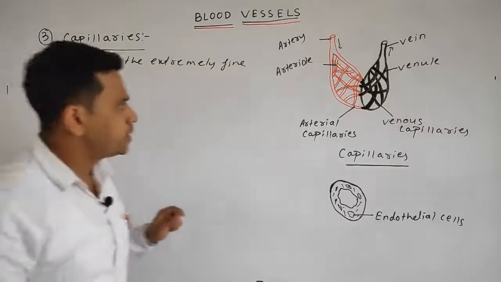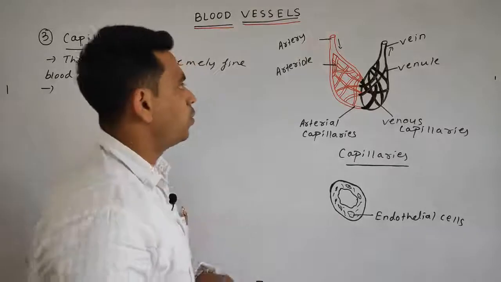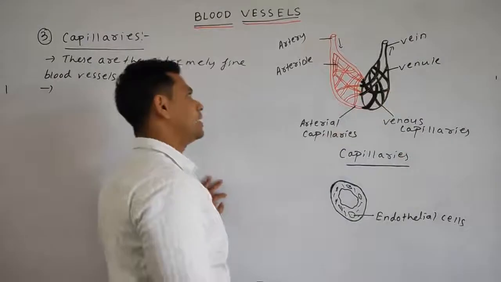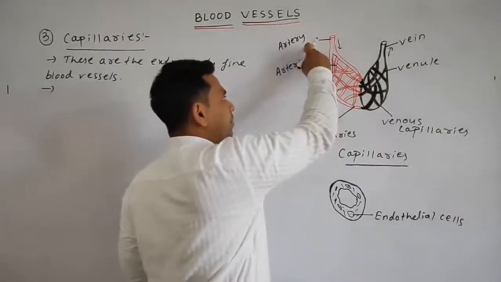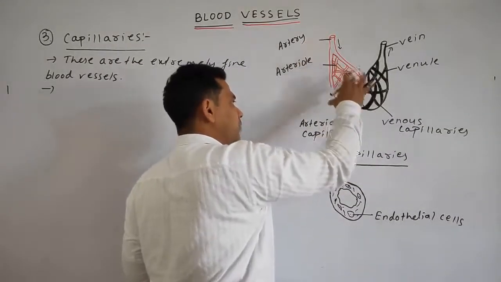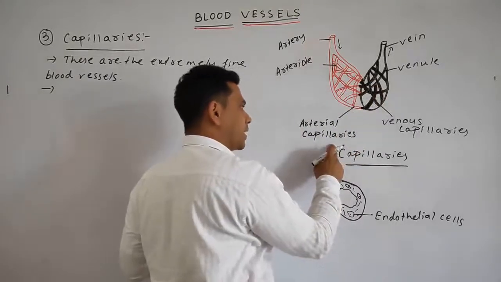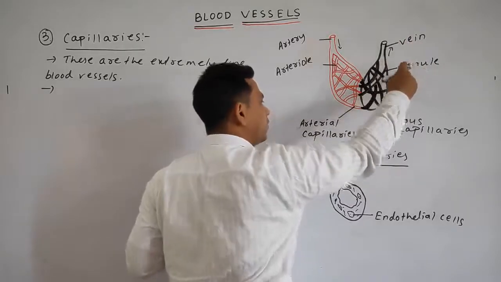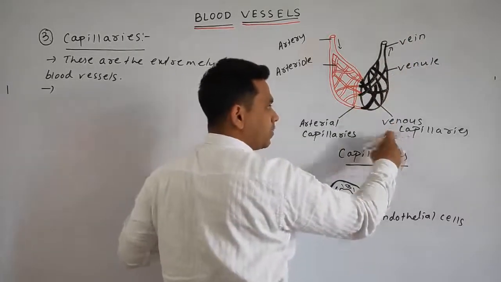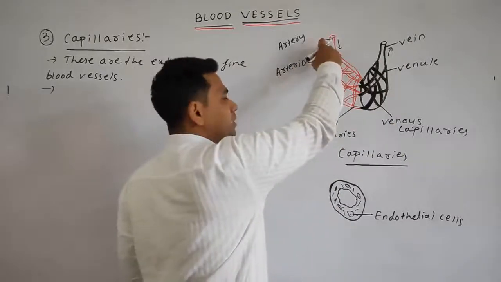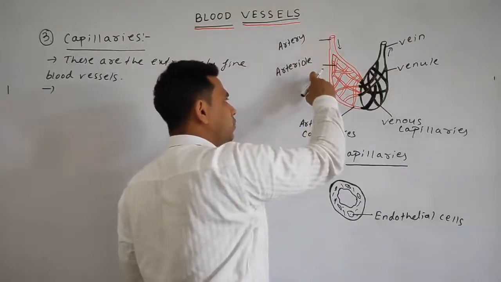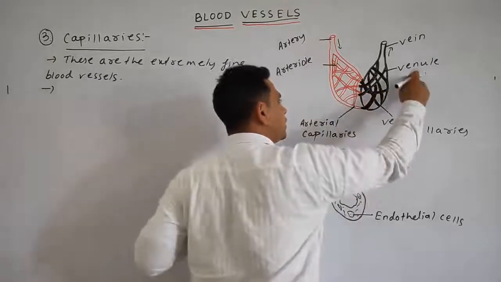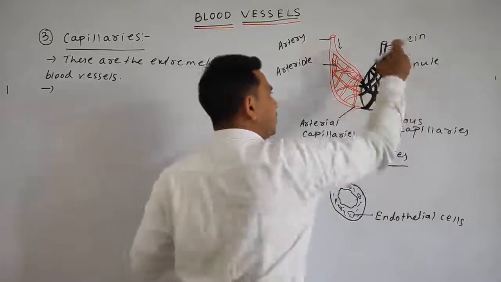You can see the direction of the flow of the blood is always from the arterioles to the venules. As I said, the arteries are branched to form the arterioles, arterioles are further branched to form the capillaries or the arterial capillaries. Similarly, the veins are branched to form the venules, and the venules are further branched to form the venous capillaries. So the blood always flows from the arterial region. Here the diffusion takes place, means the oxygenated blood is coming and the deoxygenated blood is going out by the help of the veins.